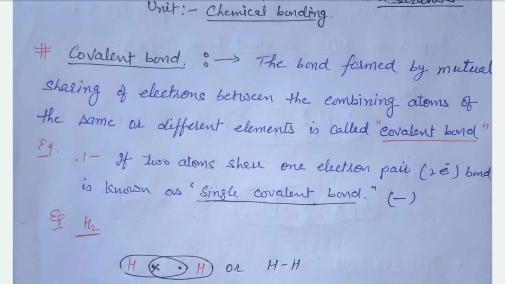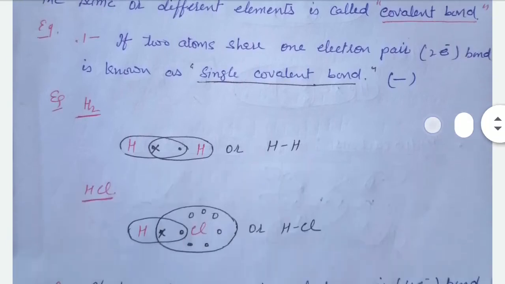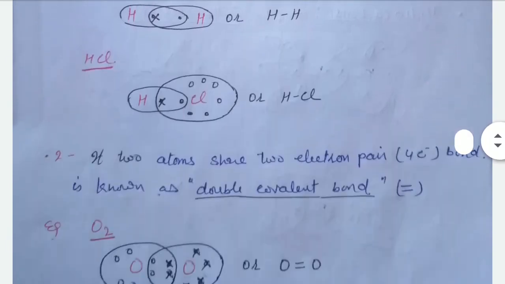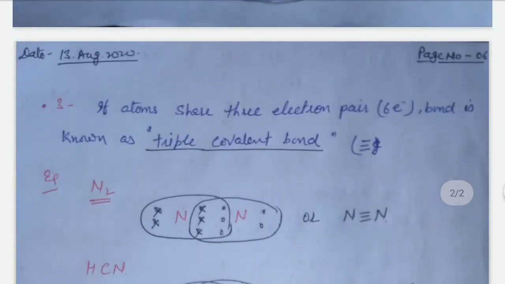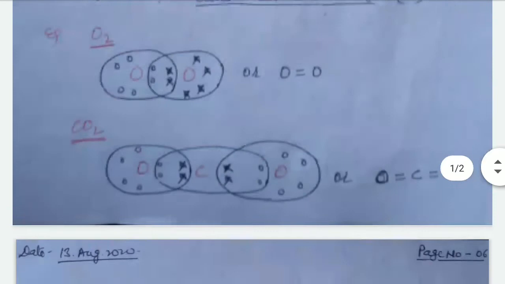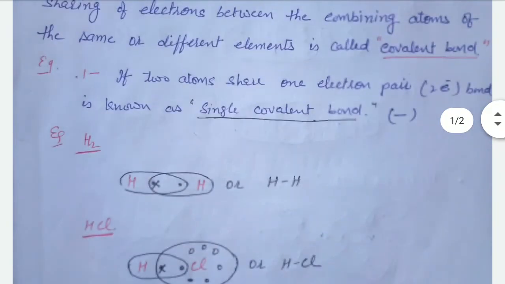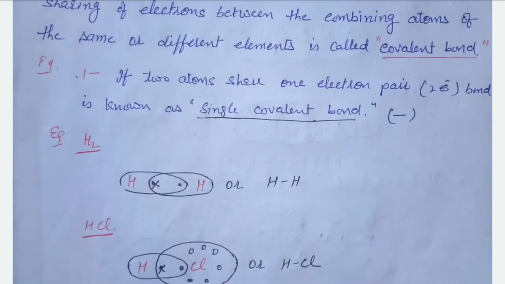A covalent bond is always formed between non-metal and non-metal. These are of three types: single covalent bond, denoted by a single dash, double covalent bond, denoted by two dash lines, and triple covalent bond, denoted by a triple dash line. These are some examples of the same and different covalent bonds.